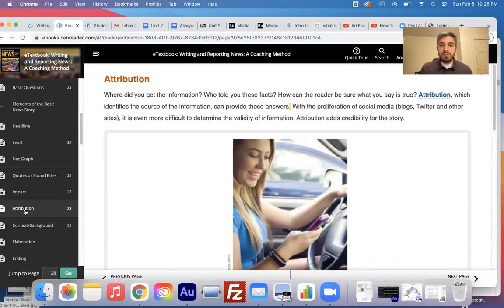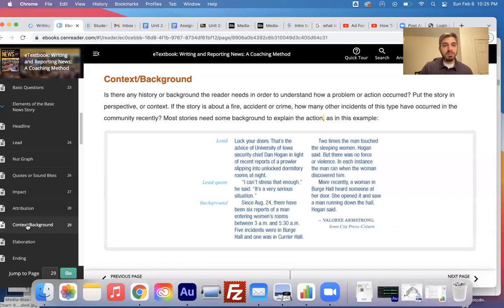Attribution: where did you get the information from? Who told you these facts? How can the reader be sure what you say is true? Attribution, which identifies the source of the information, can provide those answers.